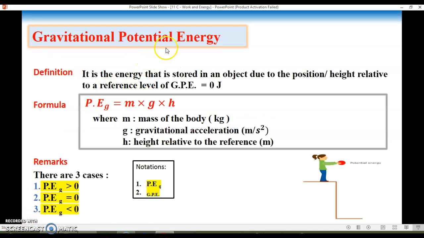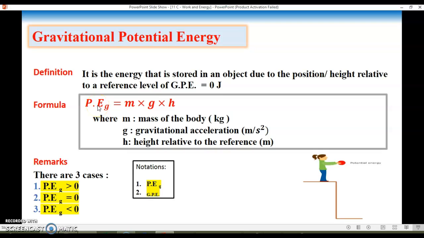Now the gravitational potential energy, by definition, is the energy that is stored in an object due to its position or height relative to a reference level of GPE equal 0 joules. The reference level taken usually is at height 0, and thus the GPE is equal to 0 for an object on the reference.